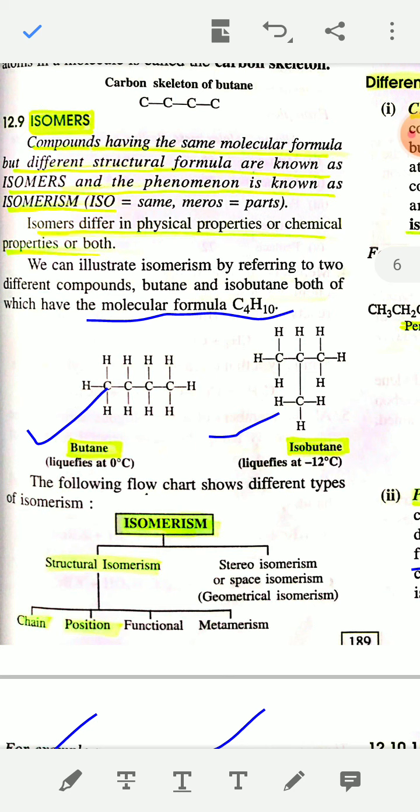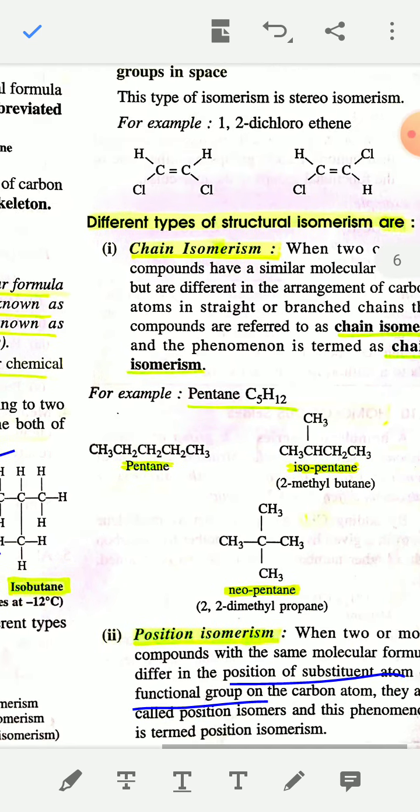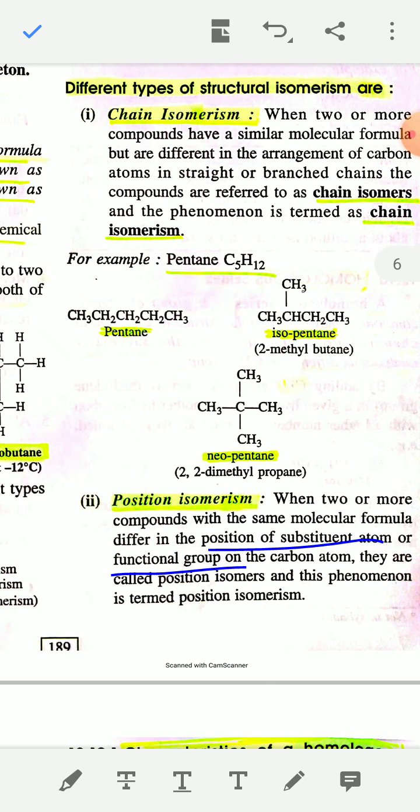Now, types of isomerism. Isomerism is of two types: one is structural isomerism, another is stereoisomerism. Structural isomerism can be subdivided into chain isomerism, position isomerism, functional group isomerism, and metamerism. You have to read only about chain isomerism and position isomerism. Functional group isomerism and metamerism are not given in your syllabus. So the first type of isomerism is chain isomerism.